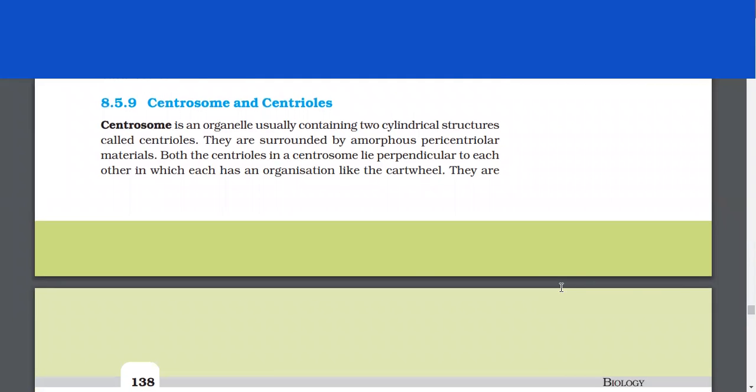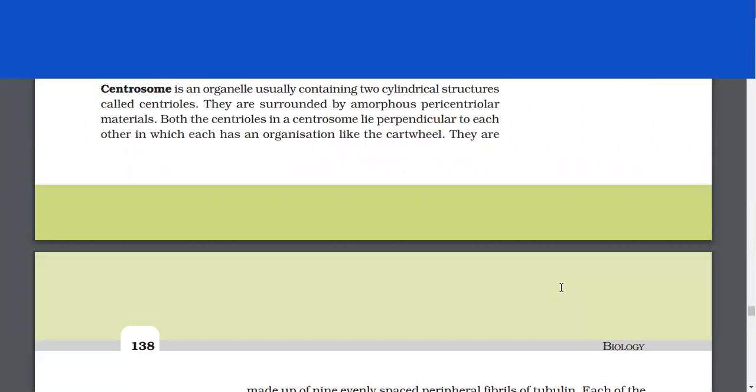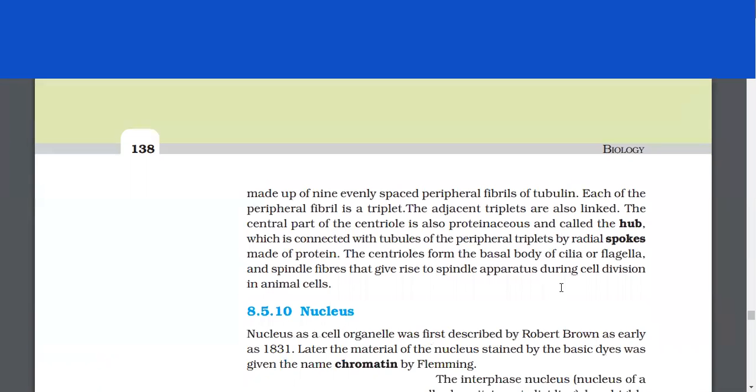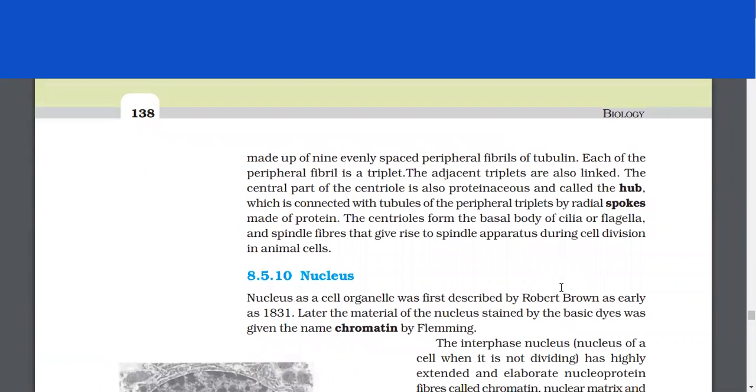Centrosome and Centrioles. Centrosome is an organelle usually containing two cylindrical structures called centrioles. They are surrounded by amorphous pericentriolar materials. Both the centrioles in a centrosome lie perpendicular to each other, in which each has an organization like the cartwheel. They are made up of 9 evenly spaced peripheral fibrils of tubulin. Each of the peripheral fibrils is a triplet. The adjacent triplets are also linked.